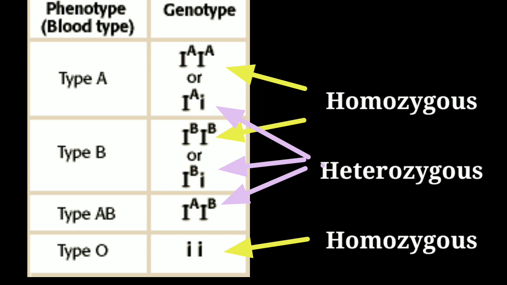And the last one is IO IO, also represented as small i small i, and that is the genotype for blood group O. Now with the help of these genotypes, let's work out a few problems related to the blood group of human beings, where we can find out the possible genotypes of the offspring in the next generation.